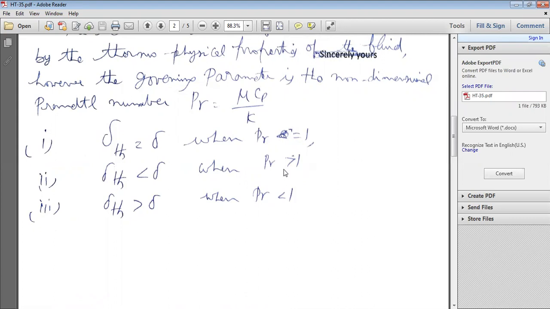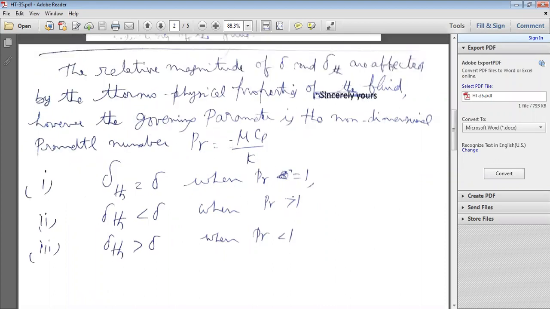By following a similar reason, when the Prandtl number is less than 1, viscosity is less to some extent, less viscosity when compared with thermal conductivity K. That's why, obviously, your thermal boundary layer delta TH is greater than delta. So after calculation of the Prandtl number, mu Cp by K, you can arrive at the relationship between delta TH and delta. There are three cases.